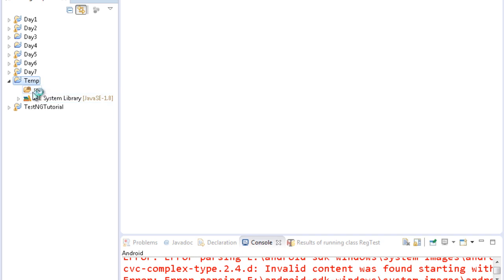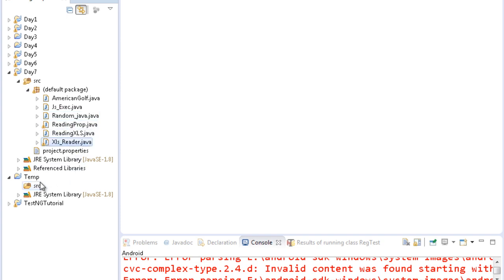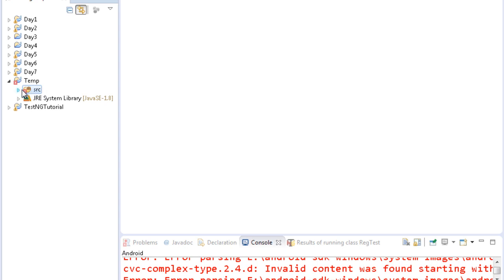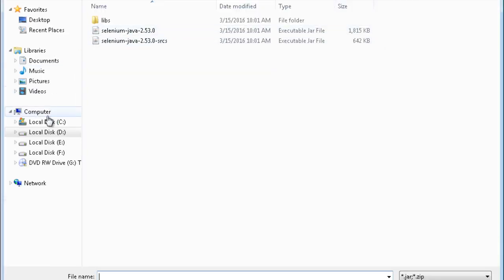In the temporary project, I'll include the Excel reader.java. This file I had taught you can help you read the Excel files. So in this project I will add the external jars of the POI API.